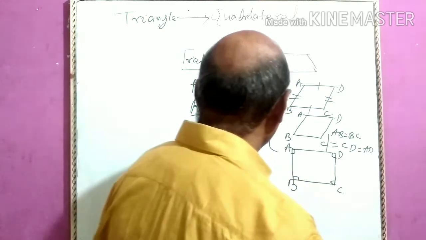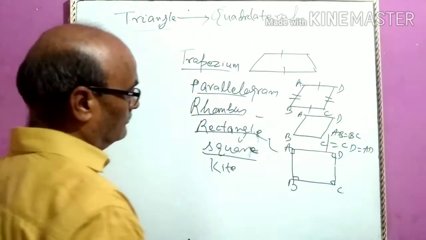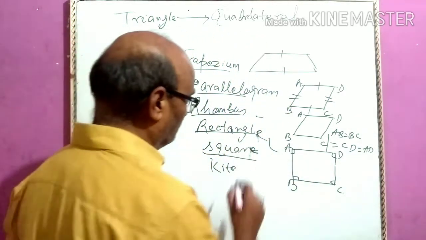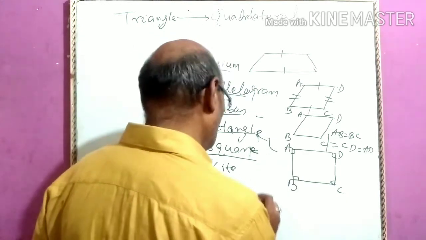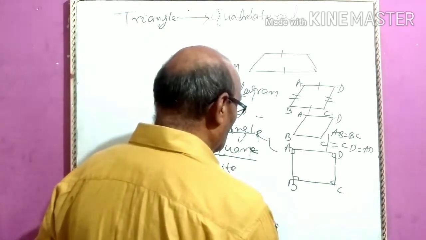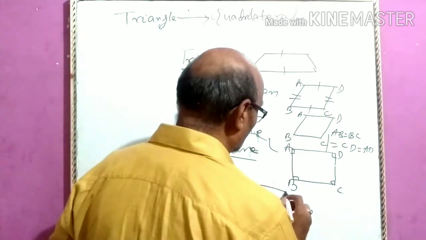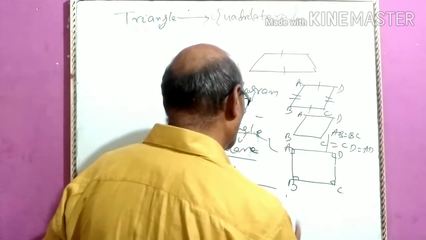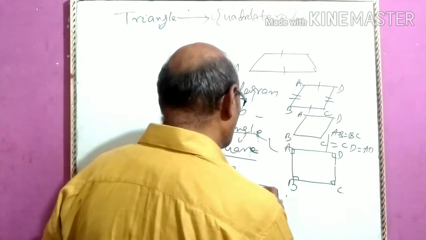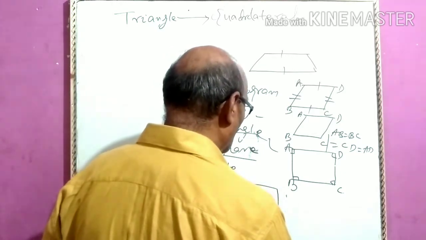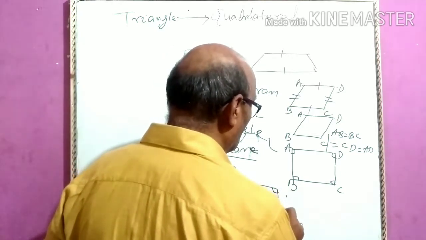And a rectangle is also a parallelogram, you can prove. A square. What is a square? A square is also a quadrilateral in which all the sides are equal and each angle is equal to 90 degrees.